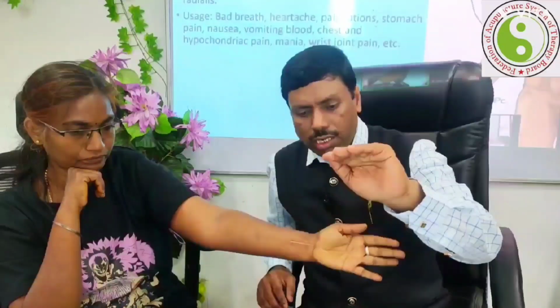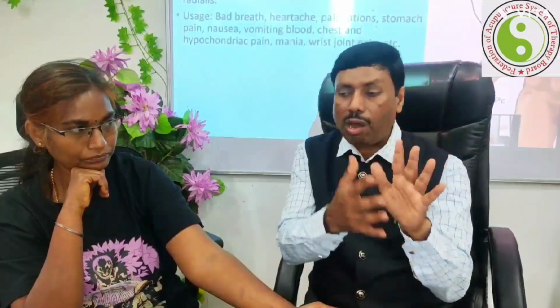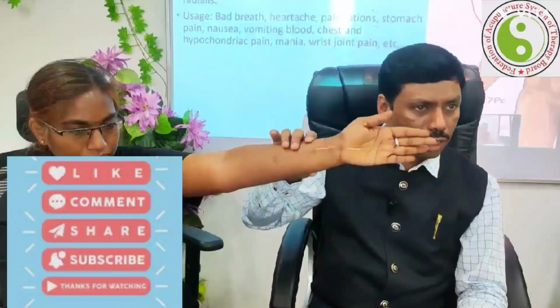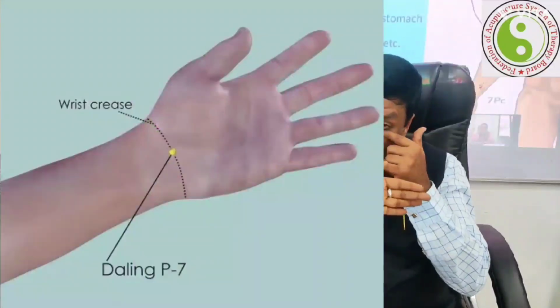In the convex condition, the patient feels okay. In the concave condition, they have the problem: yes, I have pain and also numbness, especially when they wake up in the morning, or sometimes they wake up from sleep because of the pain. All of that is related to the CTS problem. So in that condition we can use this specific point, known as Pericardium 7, where the median nerve gets compressed.